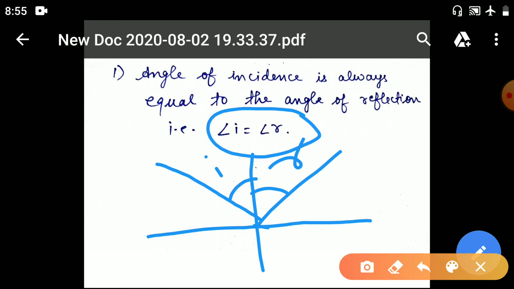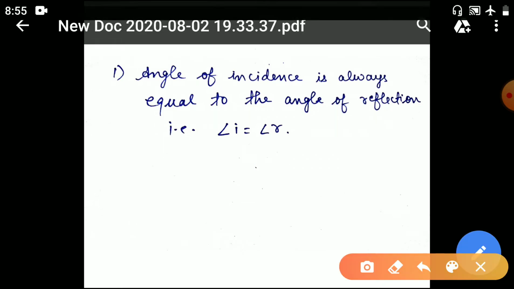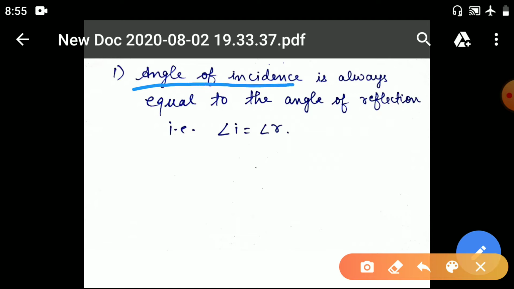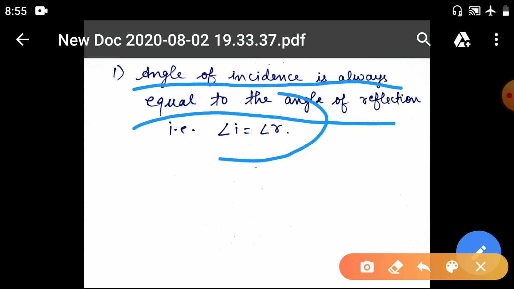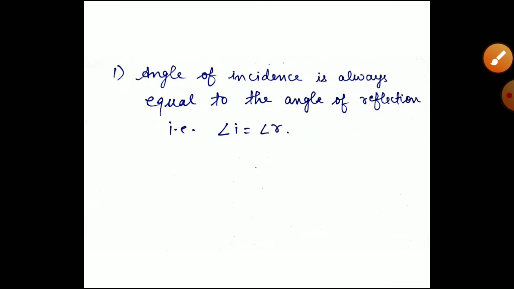Suppose angle I is 30 degrees, so angle R will also be 30 degrees. If this is 40 degrees, this is also 40 degrees. So what is the first law? Angle of incidence is always equal to the angle of reflection. Angle I is equal to angle R. This is the first law of reflection. I hope it is clear.